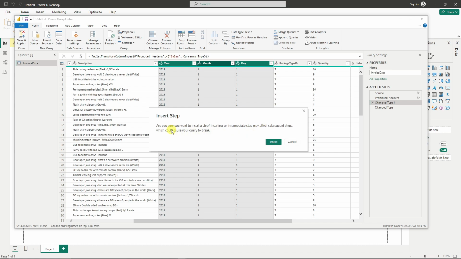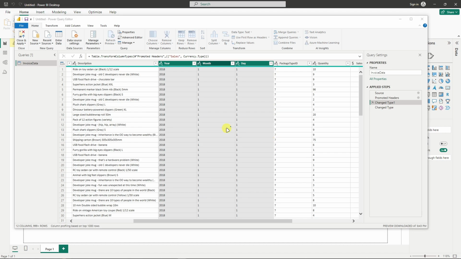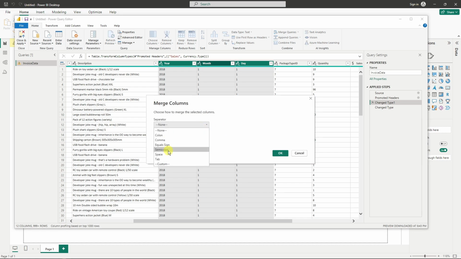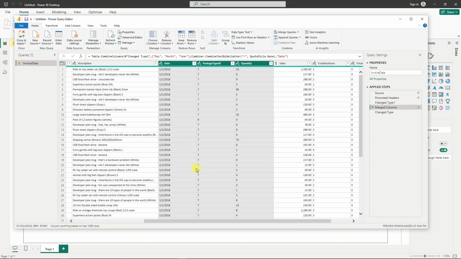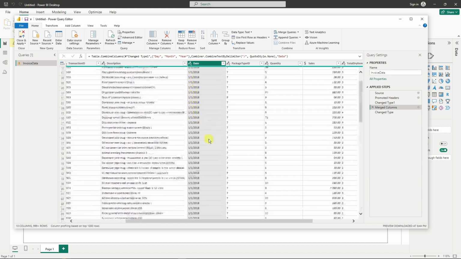If you want to insert a step, I'm going to click on Insert, and then choose Custom. I'm going to click on the separator and name this Date. Click OK, and there is my date. I only have one column now in terms of date. And basically that's it. Awesome, right?